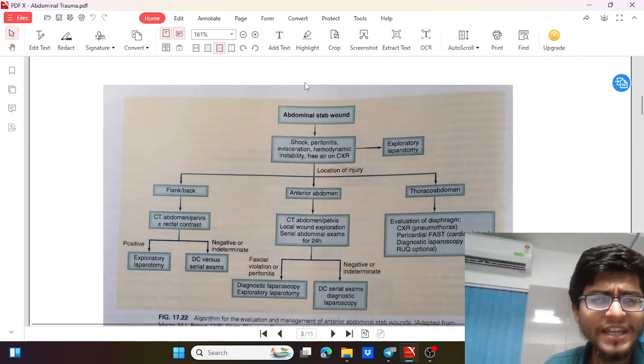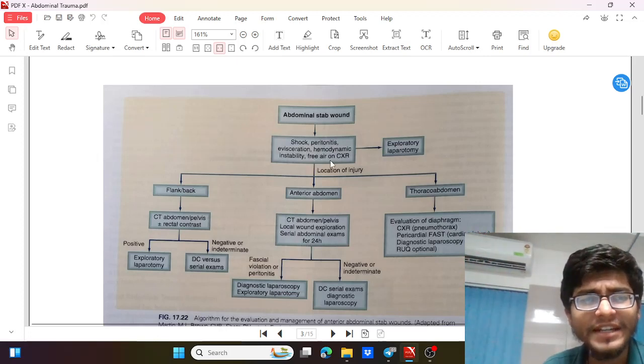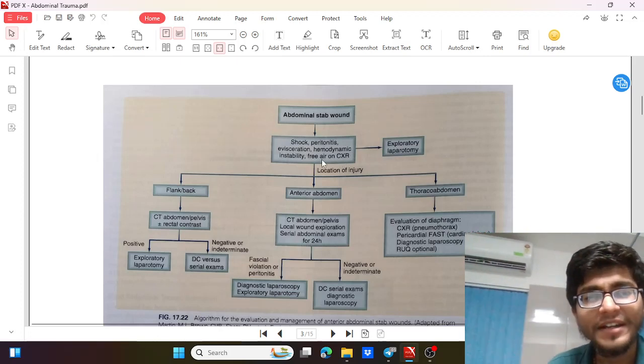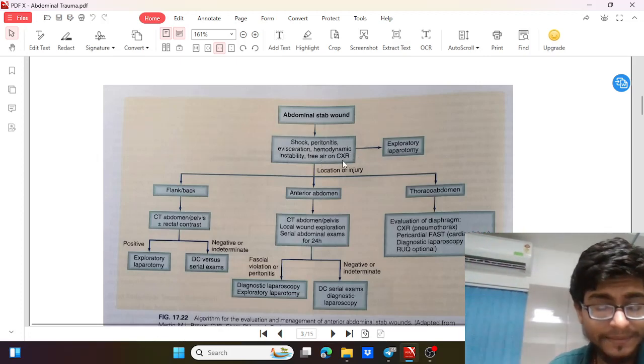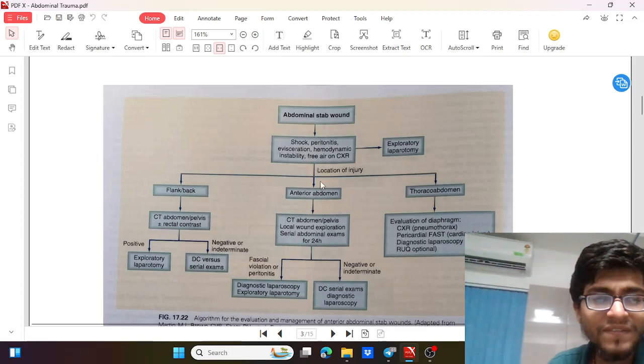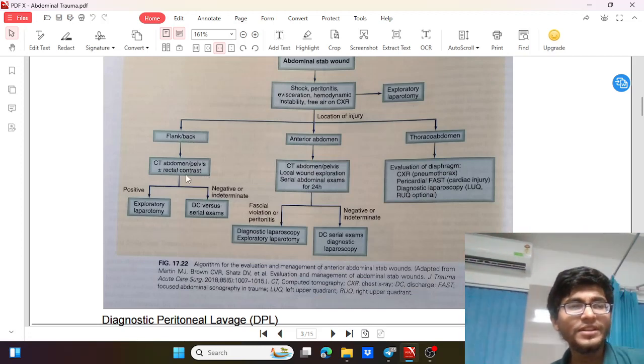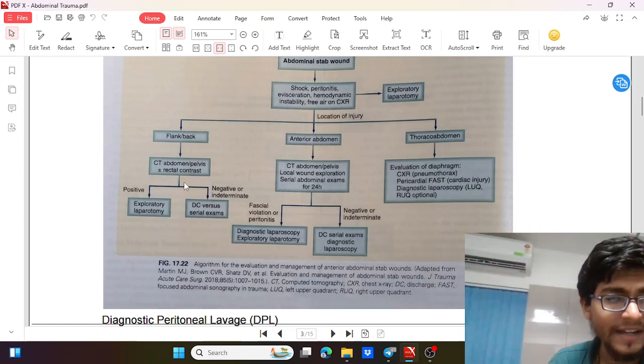So now just going through the flow chart. If the patient comes with shock, peritonitis, evisceration of any of the organs, or hemodynamic instability, or free air on chest X-ray as we have discussed, like in penetrating injury or hollow viscus injury, then we can directly take the patient for exploratory laparotomy. If the patient is stable, then we consider the location of the injury, whether the injury is in the flank. If it is in the flank, then we'll go for a CT abdomen and pelvis with contrast. It could be IV plus minus rectal contrast.